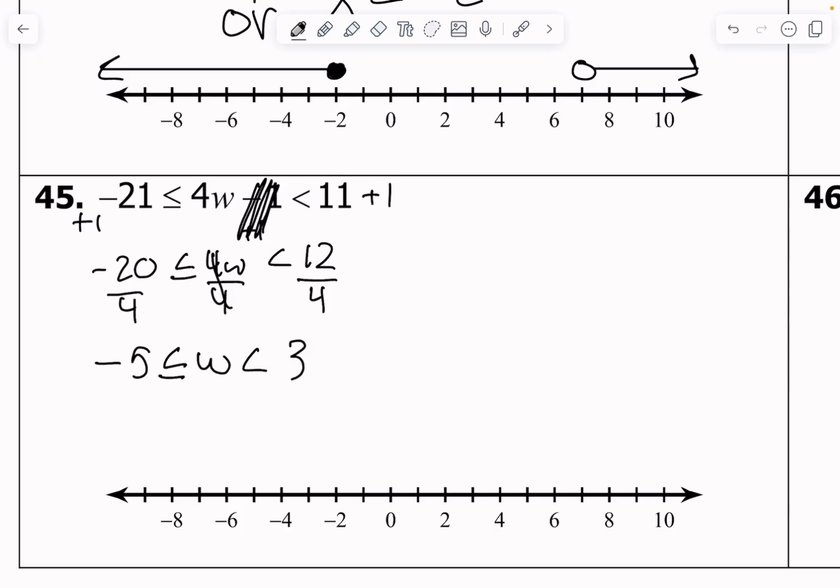With and inequalities and compound inequalities, they look like dumbbells. And so I just literally look at my two numbers. I look at the signs, and I plot. So negative 5, there's a negative 5 is less than or equal to w. So I'm going to go negative 5, put a closed dot because there's an equal to sign. And I'm going to go to positive 3 and put an open circle because there is no equal to sign on this right there. And we connect them. All of the values between negative 5 and 3 are going to work. And it will solve this inequality. Okay, and that is it.